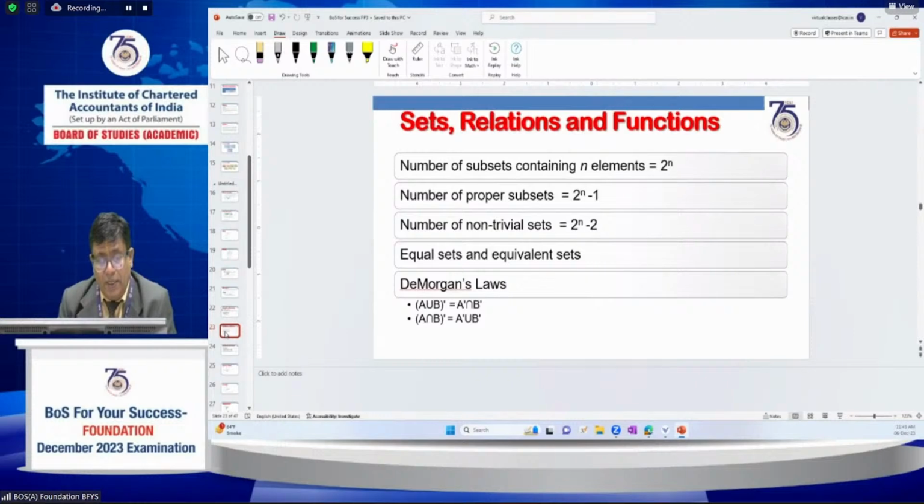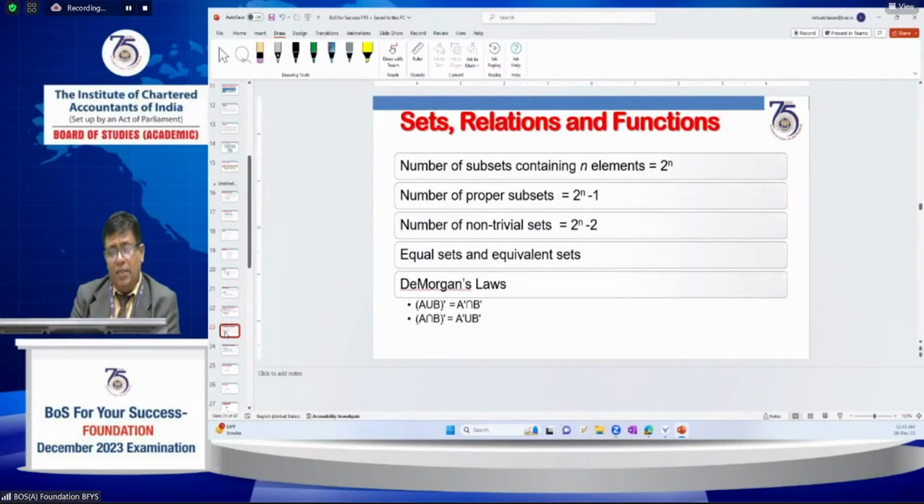Just go through sets, relations and functions. In this topic, 3 to 4 questions are compulsorily asked: one from sets, one from relations, one from functions. Actually, a maximum of 4 questions may come from this topic. It's easy.